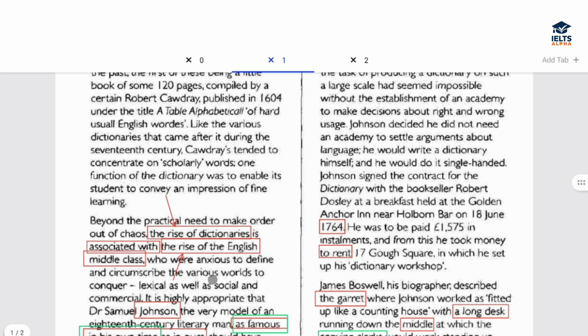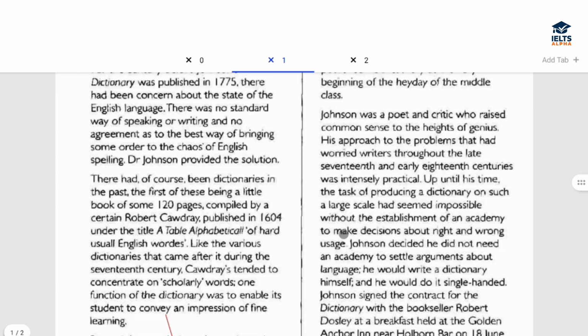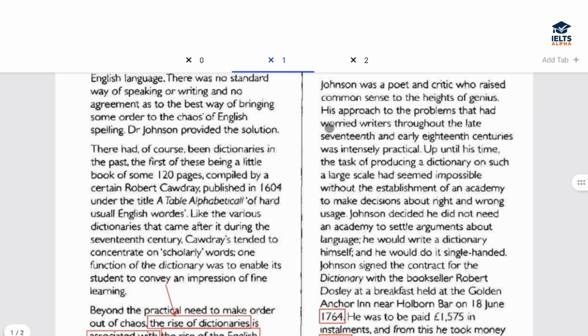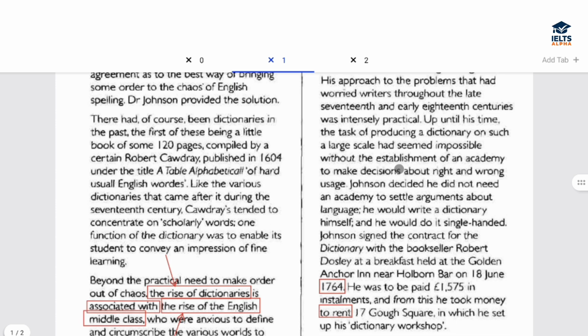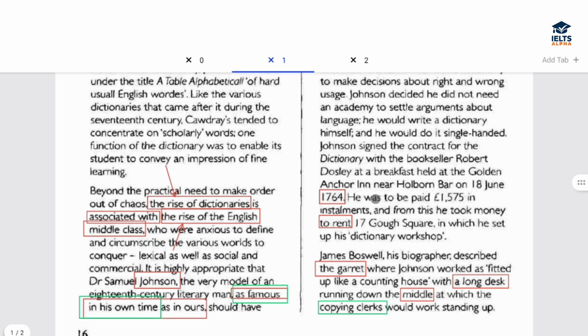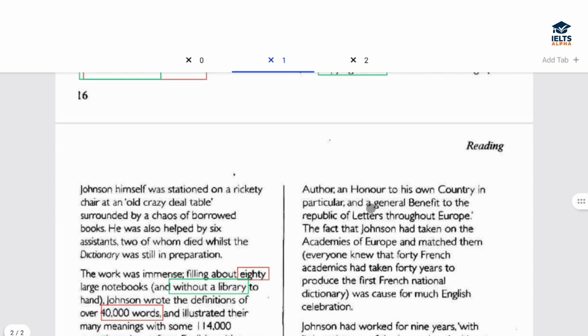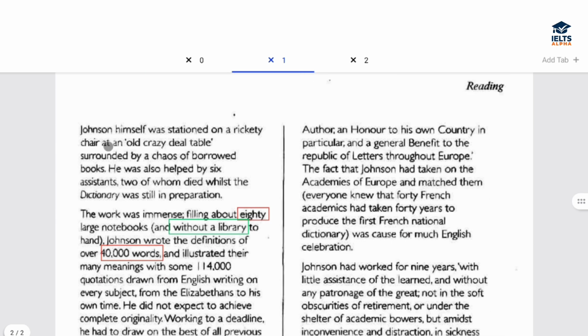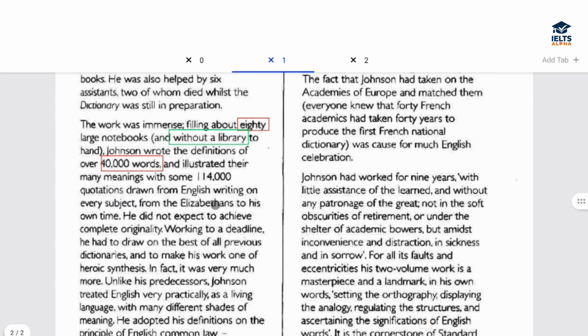Okay, we have read this paragraph. Poetic. So they are talking about dictionaries, the compilation, the task was difficult, this and that. Again, he rented a garret. We have read this already, so you can ignore that if you're confident enough. Rickety chair, assistants, how many words he wrote.